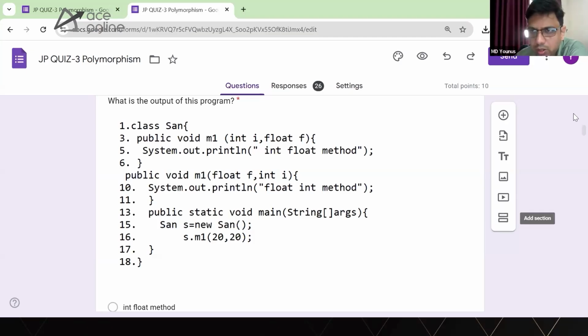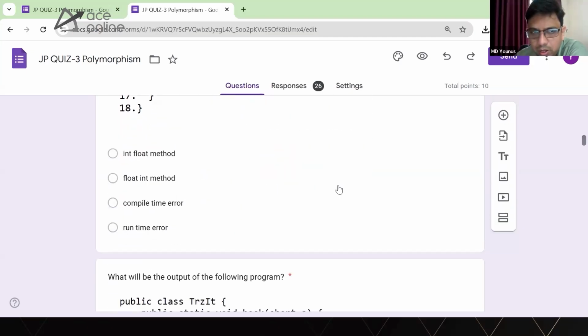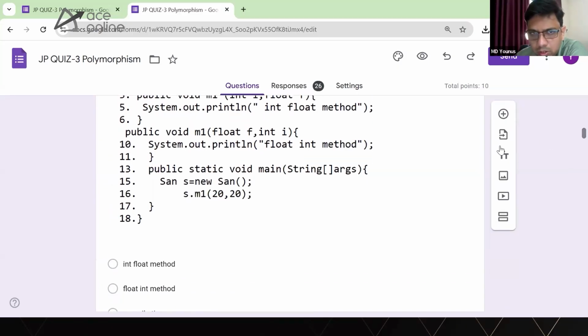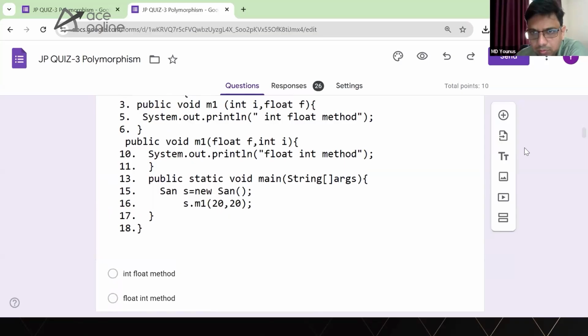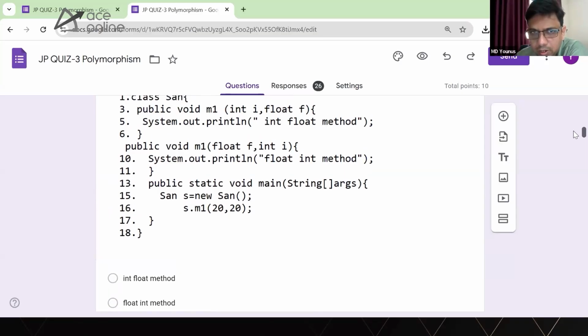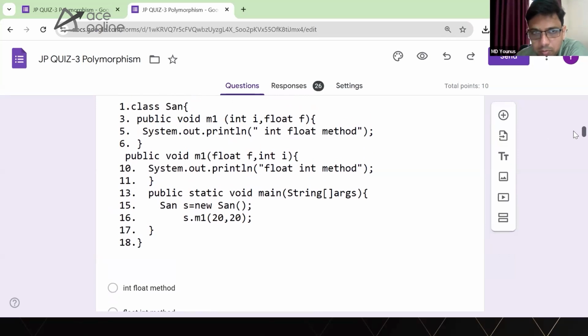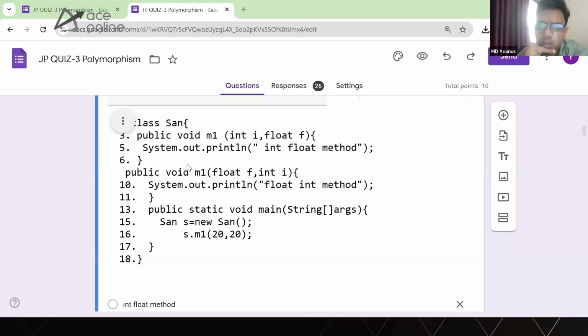Can someone justify why it will give a compile time error here? Why will I be getting this ambiguity or compiler error for this program? What kind of error do you get from the Java compiler for this question? Anirudh says both methods are possible through widening, so it cannot choose between the methods. Very nice, thank you, Anirudh.